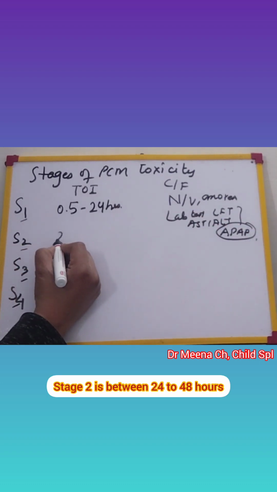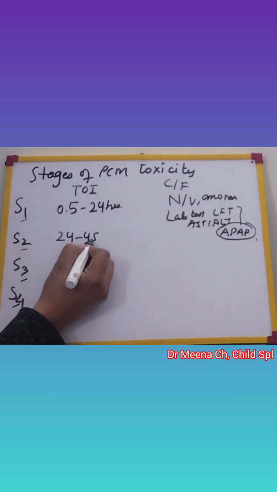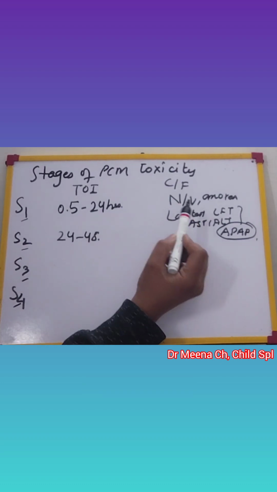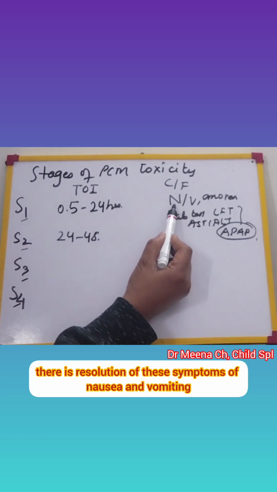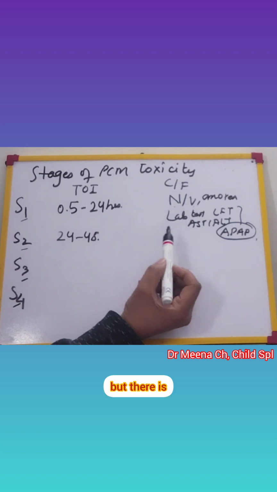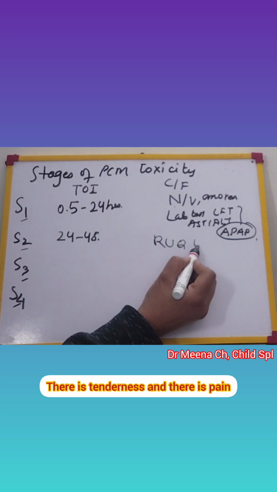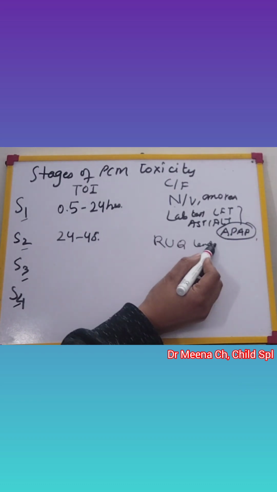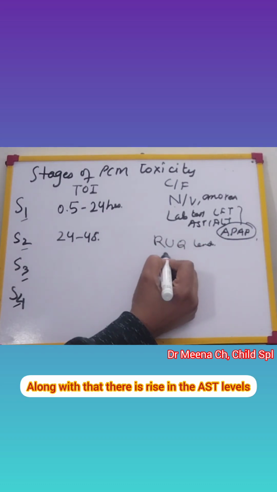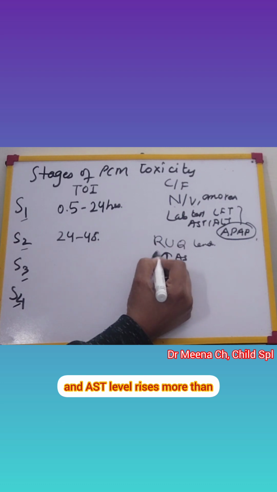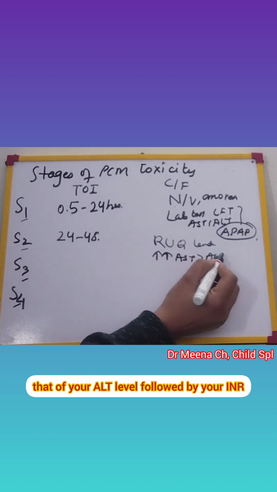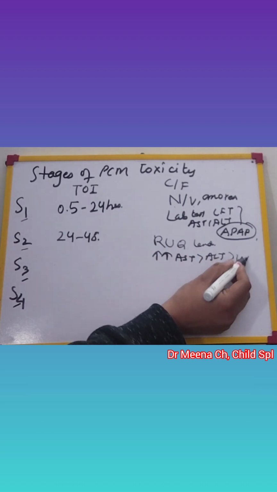Stage 2 is between 24 to 48 hours. Here there is resolution of these symptoms of nausea and vomiting, but there is pain in the right upper quadrant. There is tenderness and there is pain. Along with that, there is rise in the AST levels, and AST level rises more than that of your ALT level, followed by your INR.